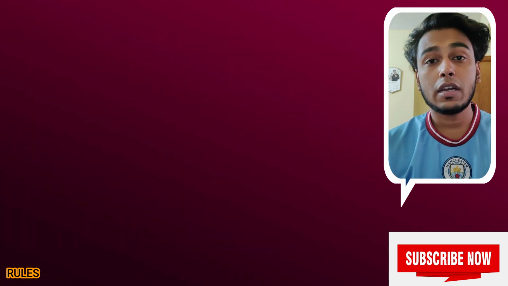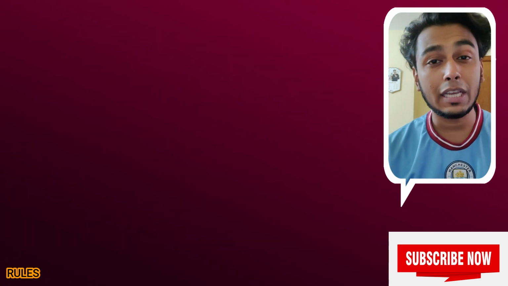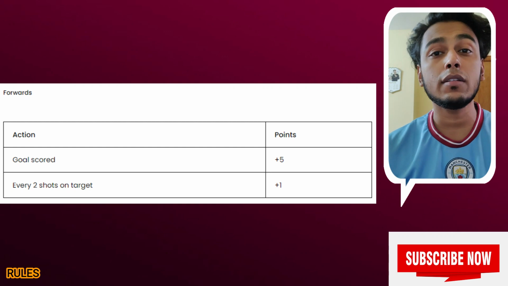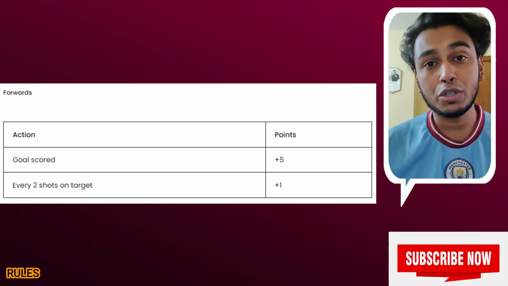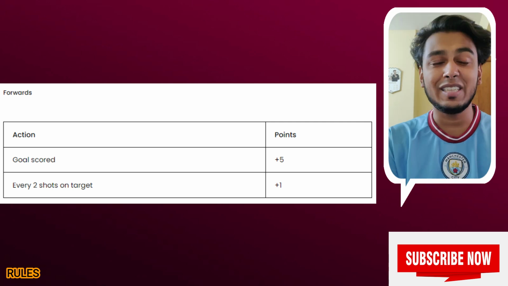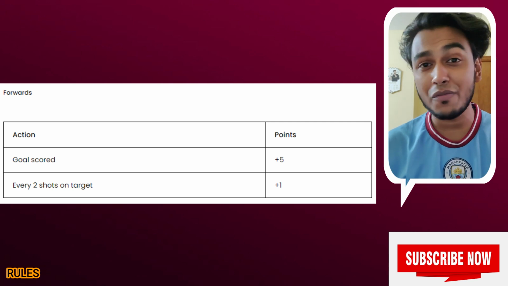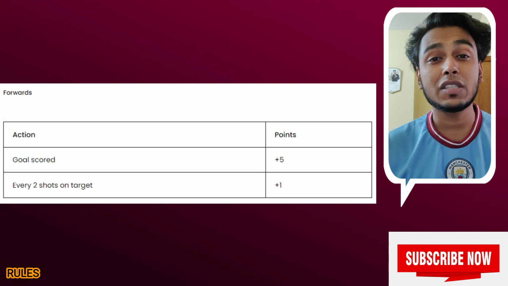So now let's check out the forward players scoring system. If your forward scores 1 goal, then you're gonna have 5 points, and if your forward shoots 2 times, then you're gonna have 1 point. This one is slightly new in FIFA World Cup fantasy. So this scoring system is for the forwards.